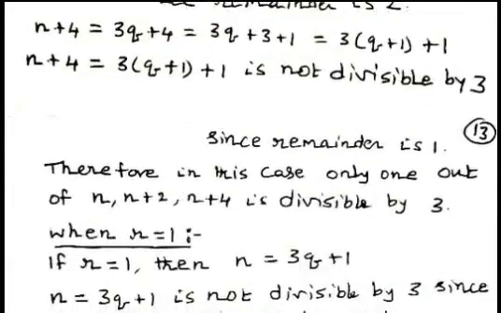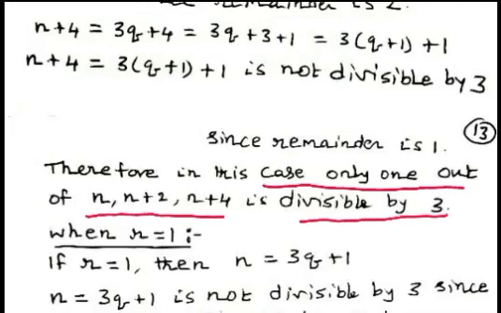So, in this case, we conclude that when remainder is equal to 0, only 1 out of n, n plus 2, n plus 4 is divisible by 3. Here in this case, n is divisible by 3.